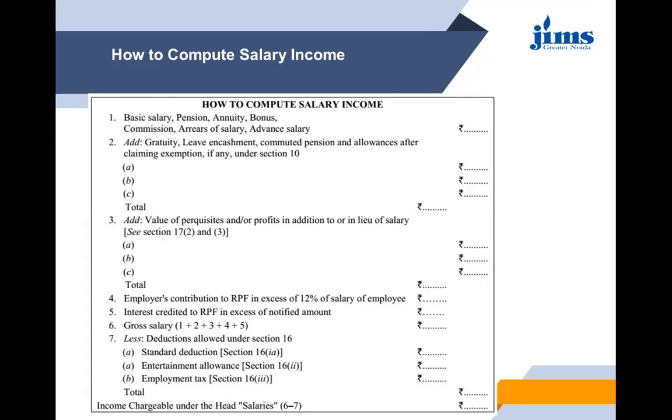Then there is the employer's contribution to a recognized provident fund in excess of 12% of the salary of employees, and interest credited to a recognized provident fund in excess of the notified amount. Then the gross salary is calculated after adding the items from first to fifth. Then deductions are allowed under section 16, that is standard deduction, entertainment allowance, and employment tax. After that, whatever total is received is the total income chargeable under the head salaries.